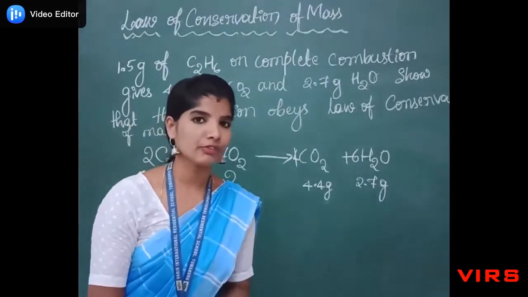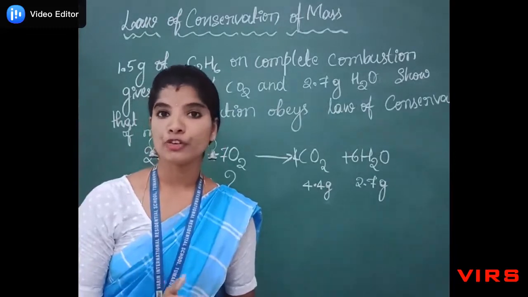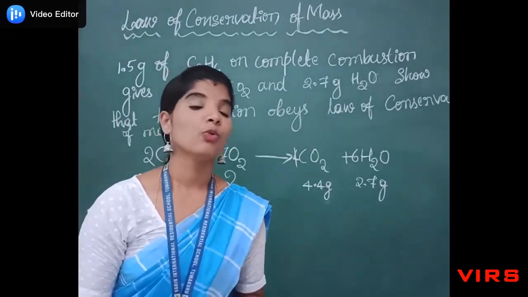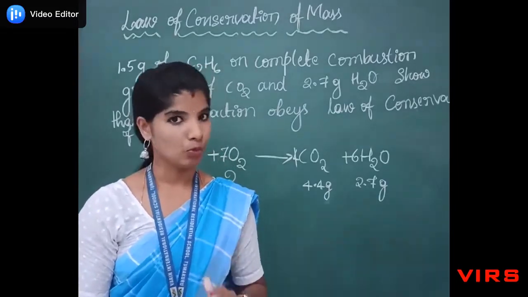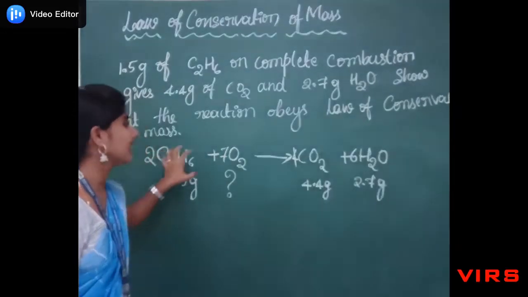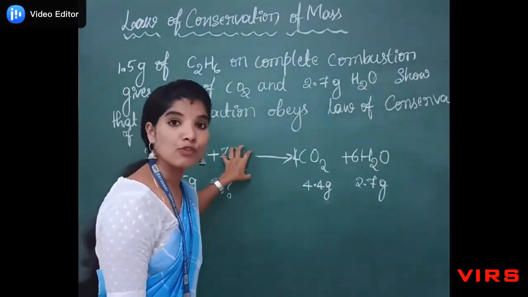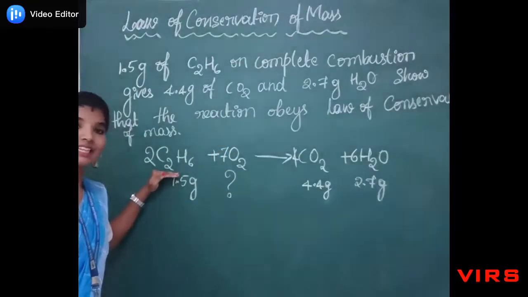So how can we find the mass of the oxygen? By taking the formula of moles. So number of moles is equal to mass divided by molecular mass. So we have to find the number of moles in ethane as well as the number of moles in oxygen. Let's find the number of moles in ethane.